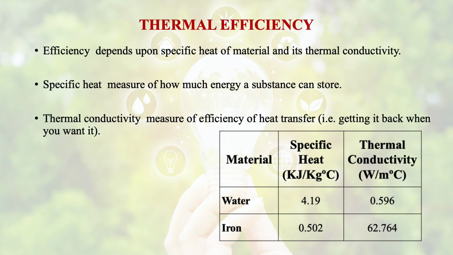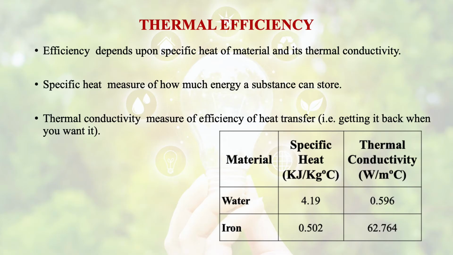If we take an example of water and iron, the thermal conductivity of water is 0.596 watt per meter degree centigrade, and for iron it is 62.764. So we had already seen that the thermal conductivity of iron is more than that of water. So to transfer heat through iron is better than to transfer heat through water.